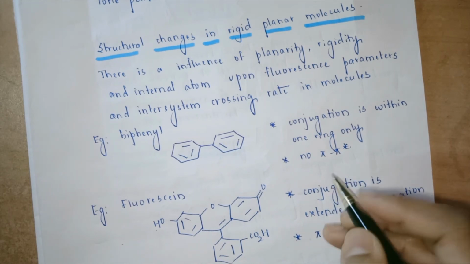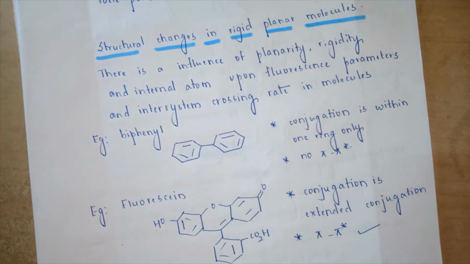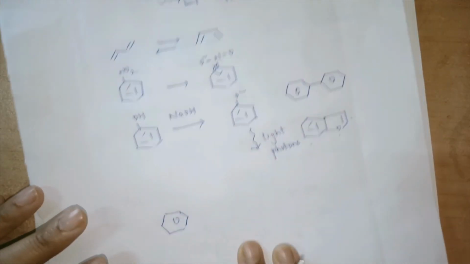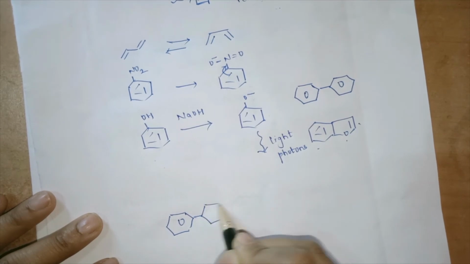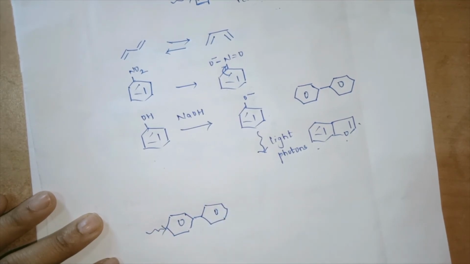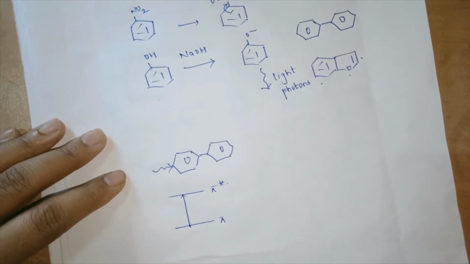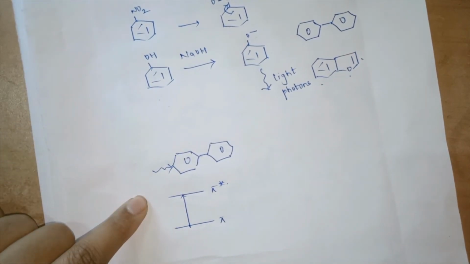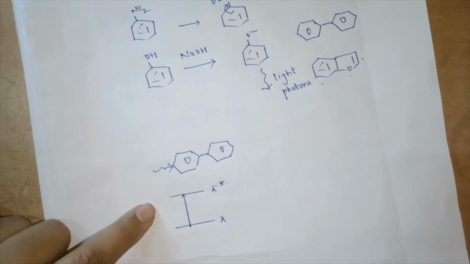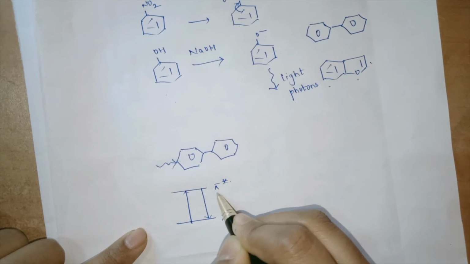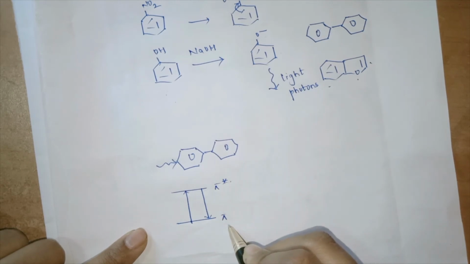In UV visible spectroscopy, what happens with the biphenyl system is that the light is shined, and we can observe that because of the presence of a double bond there is a pi to pi star transition. There is a movement of the electrons from the ground state to an excited state. The ground state is pi and the excited state is pi star. In emission, it has to return from pi star to pi.